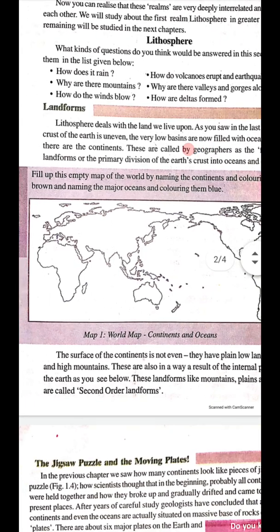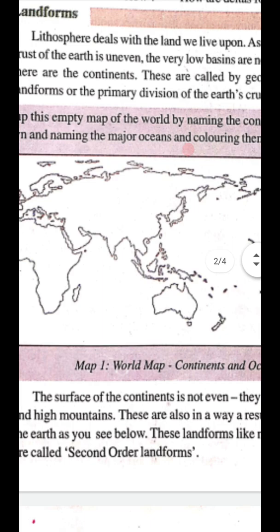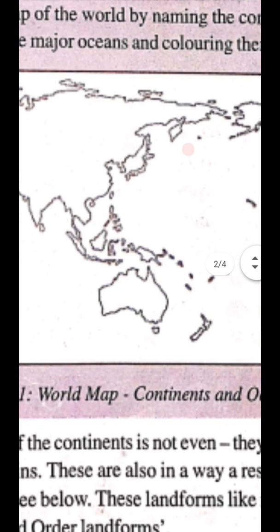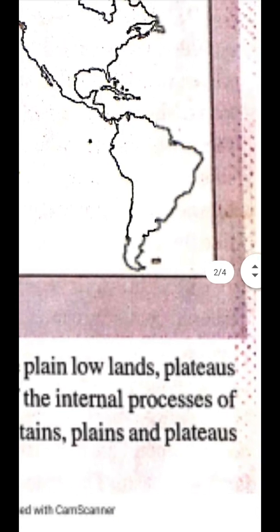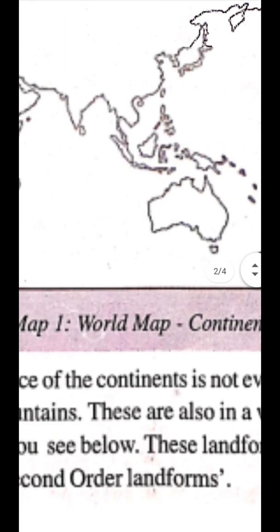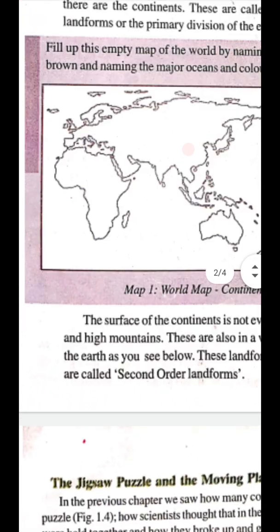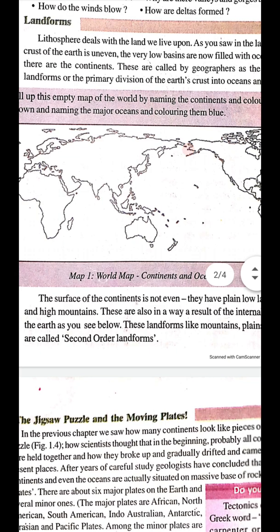Now, name the continents, children. Asia, Africa, Australia, North America, South America and Pacific Ocean. This is how first order landforms are formed.